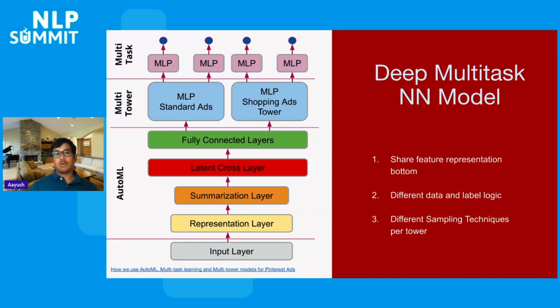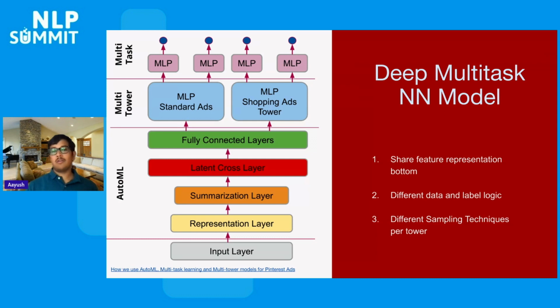Now, as the product is growing, how can we make sure that we can train these models in a scalable way? That's where we could multitask these models, to not only help learn from denser labels to sparse labels, but also utilize learning from cross-domain interactions. Here in this model, you can see that the backbone that we shared before could be a feature representation bottom in general. Latent cross layers are trying to learn different feature interactions. Now you can use those feature interactions to fine-tune your different objectives. Here we also had this notion that we can split part of the network based on intuition. For Pinterest, we have two heterogeneous surfaces, standard ads and shopping ads.